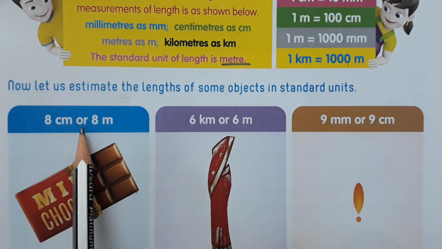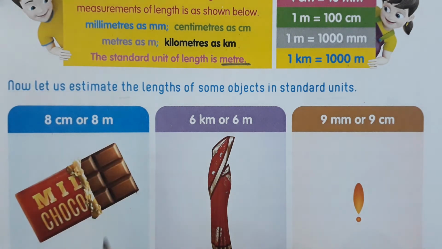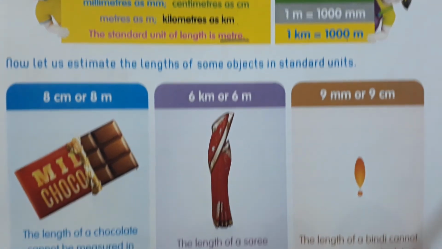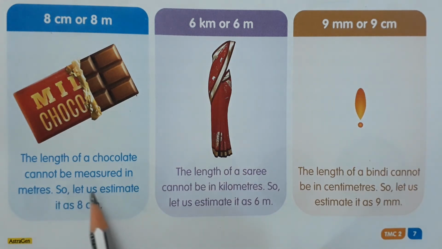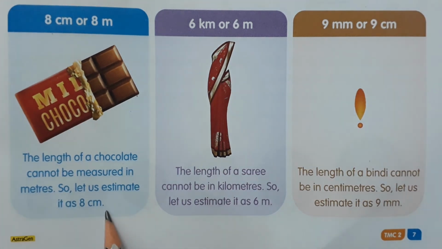8 centimeters or 8 meters. The length of a chocolate cannot be measured in meters. Meters are used for larger lengths. Is a chocolate a large thing? No, it is a small thing. So the length of a chocolate cannot be measured in meters. So let us estimate it as 8 centimeters.